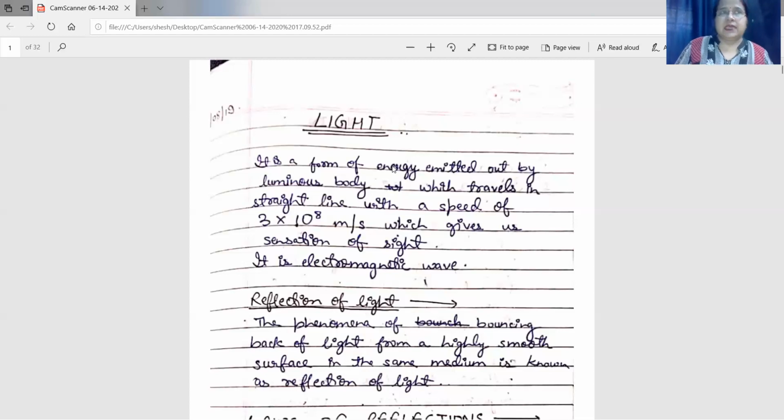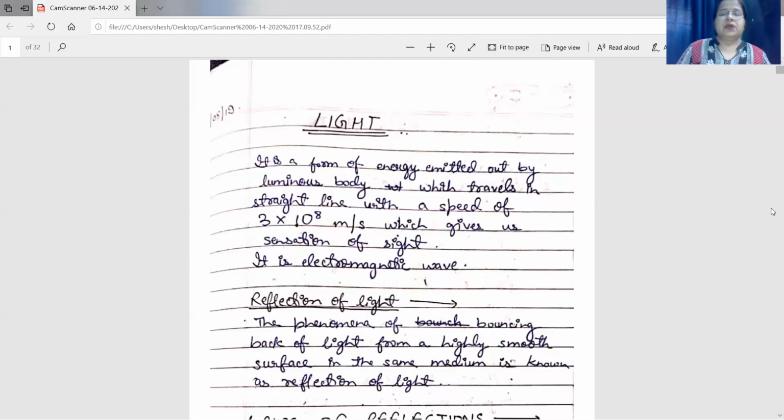So together we can say light is an invisible form of energy emitted out by all luminous bodies which travels in a straight line with a speed of 3 × 10^8 meters per second, which gives us the sensation of sight. It is an electromagnetic wave. Now, what are the phenomena that light undergoes? Light undergoes reflection of light, refraction of light, then the third one, dispersion of light, scattering of light, polarization of light.